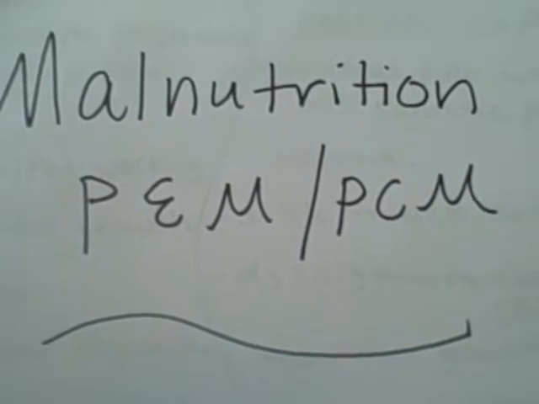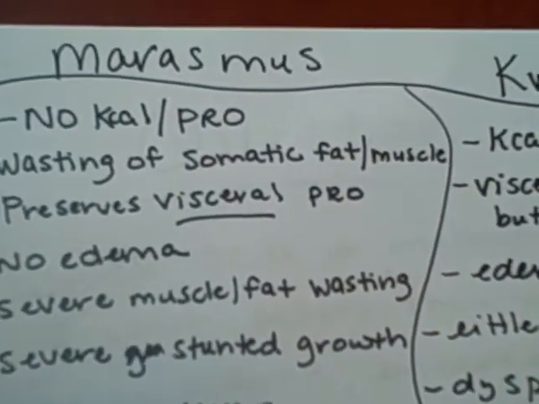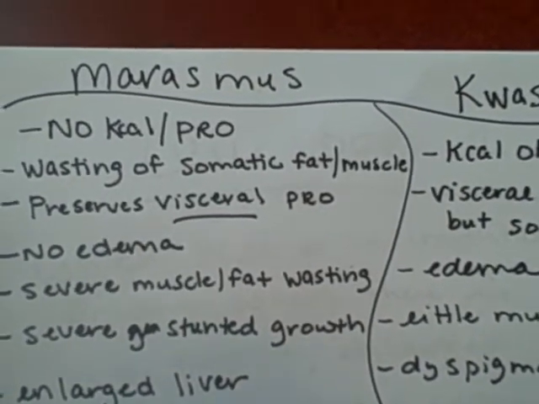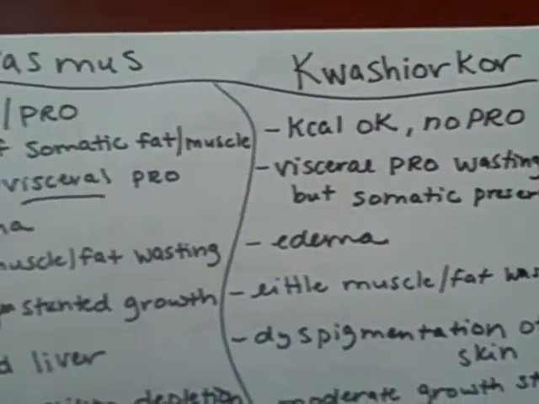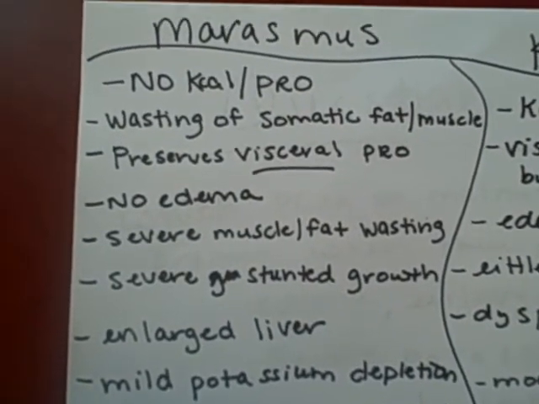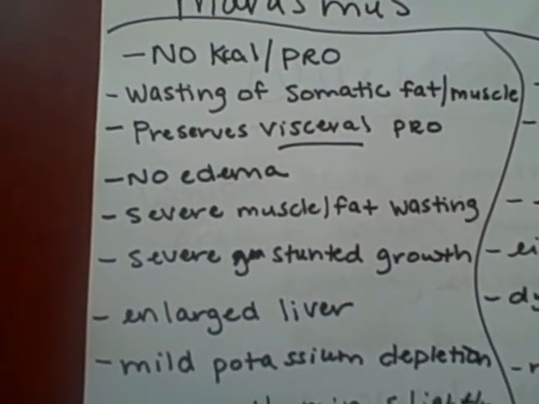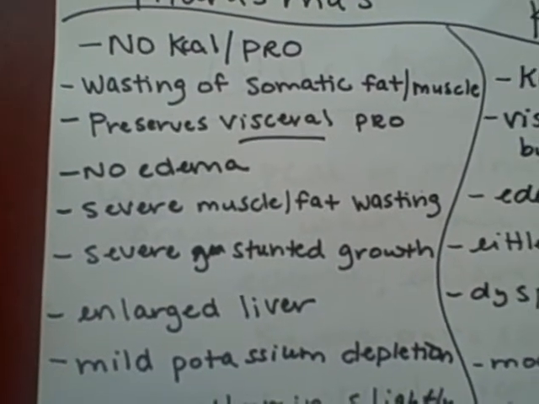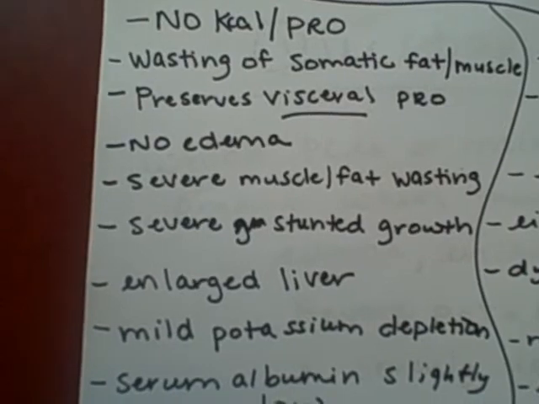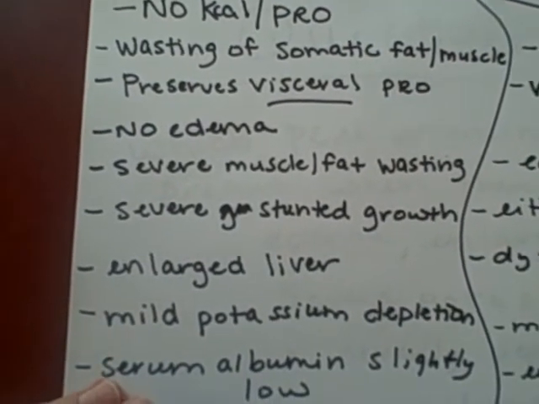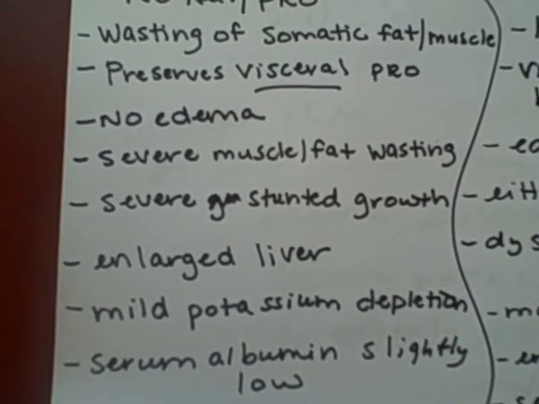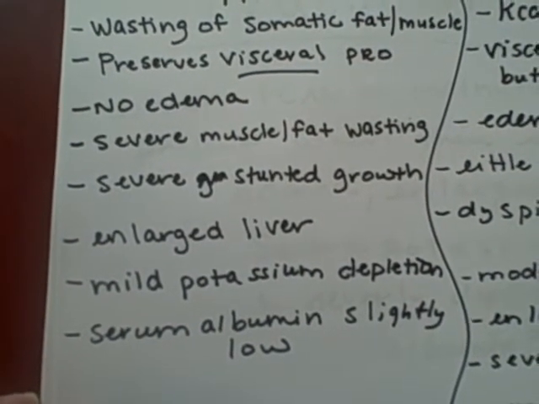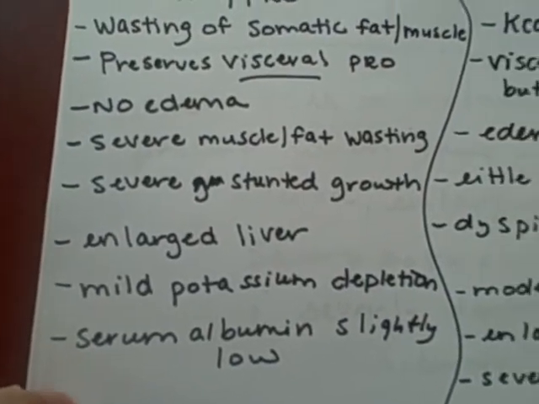Malnutrition, PEM or PCM. There are two types of protein calorie or protein energy malnutrition. There's marasmus and kwashiorkor. With marasmus, there are no calories or protein. There's wasting of somatic fat and muscle. There's preservation of visceral protein. There's no edema. There's severe muscle fat wasting. There's severe stunted growth. There's an enlarged liver, mild potassium depletion, and serum albumin is only slightly low.